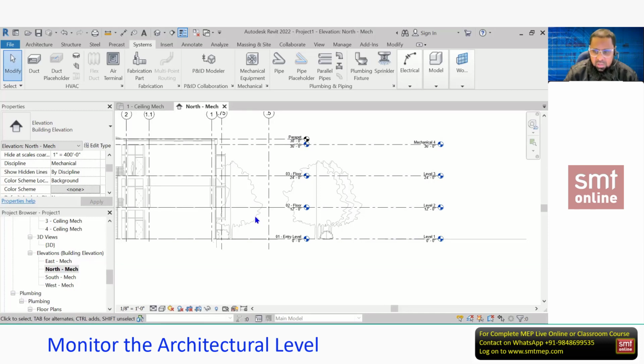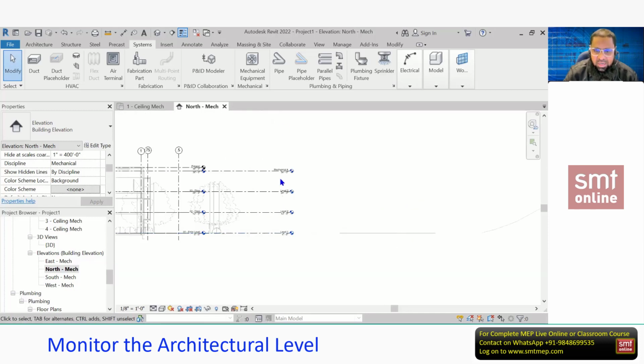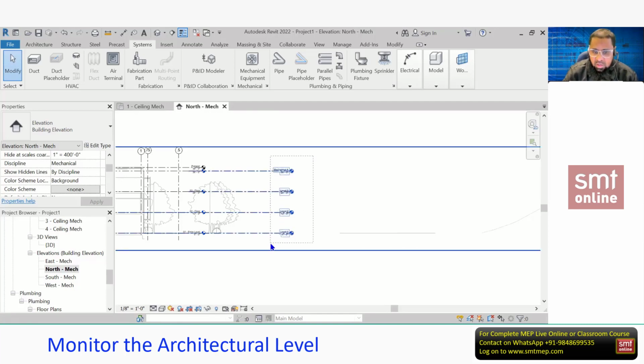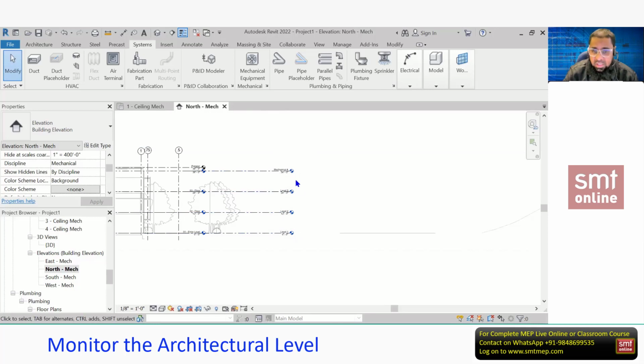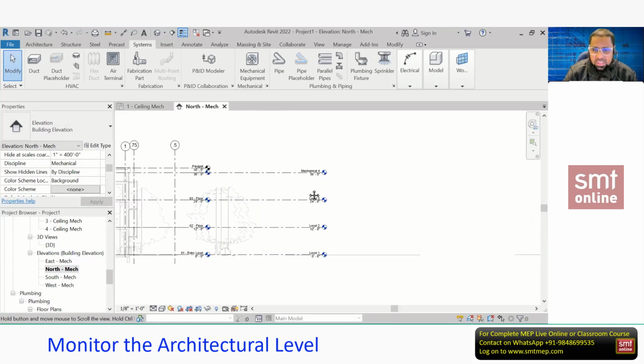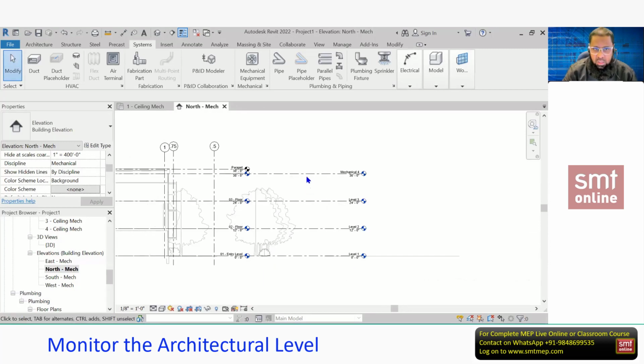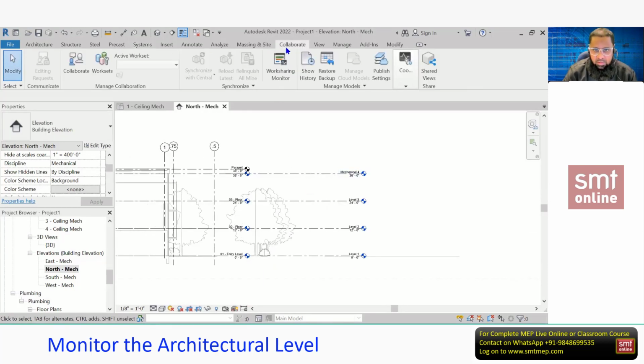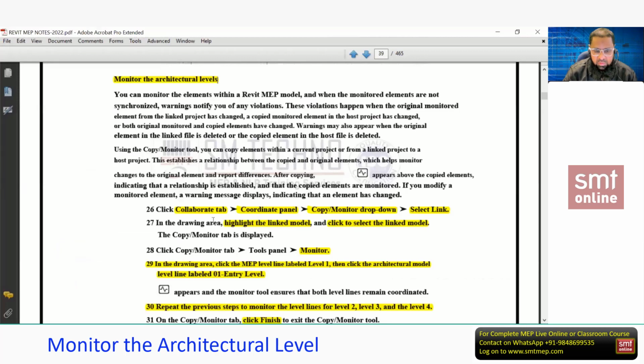These are all link levels, na? Original levels. And the right side is what? These 2 are from the template file, and these 2 we created. Nothing but these are the copied levels, these are the project levels, not the link levels. Now how to put this under monitoring? Simple. Click on the collaborate tab. You can find this in the notes and verify all these points.